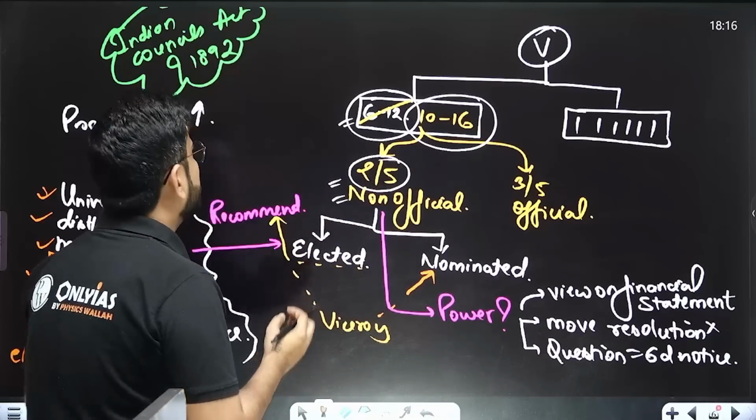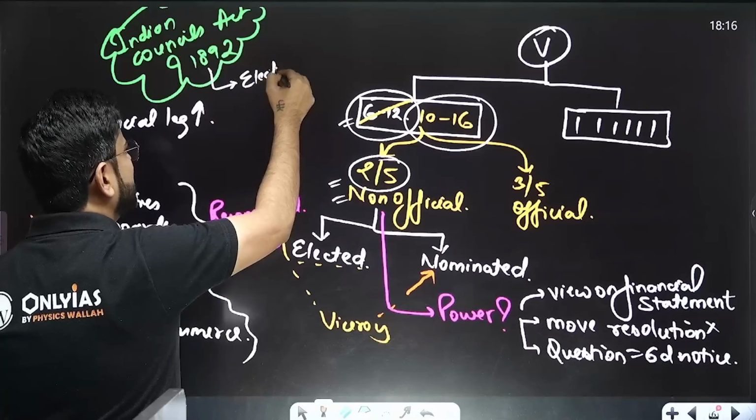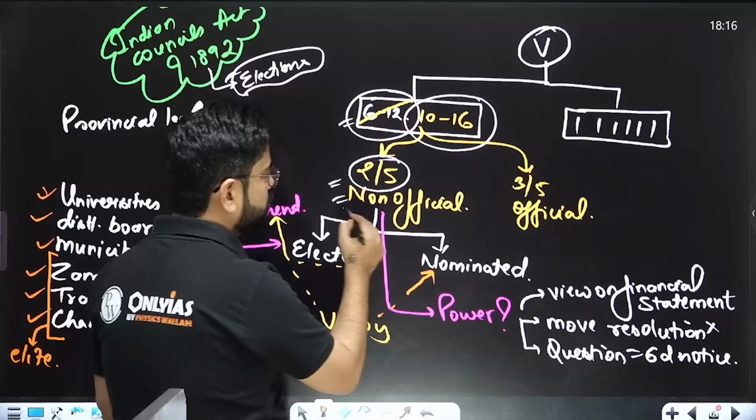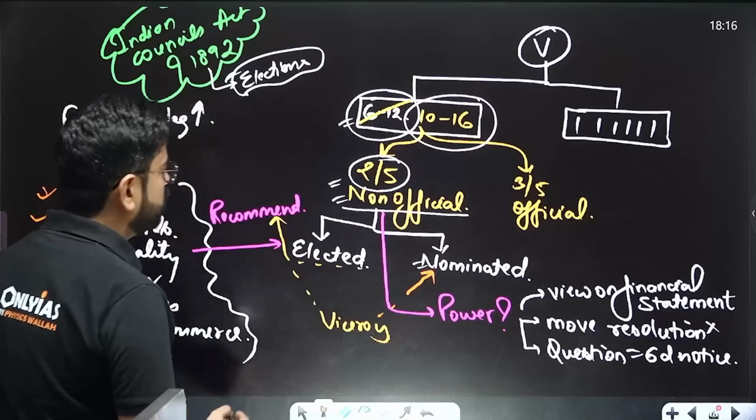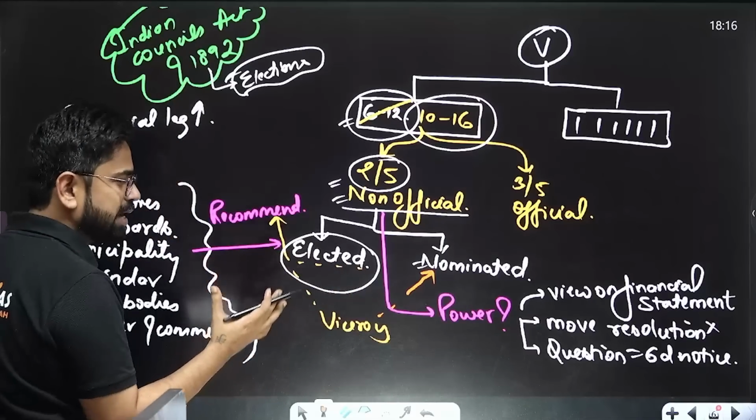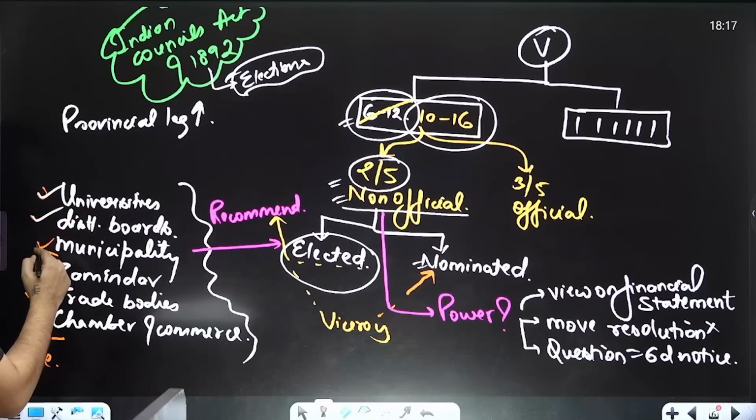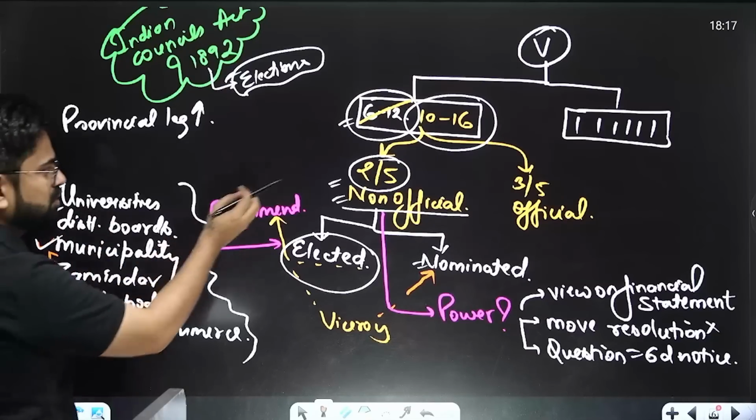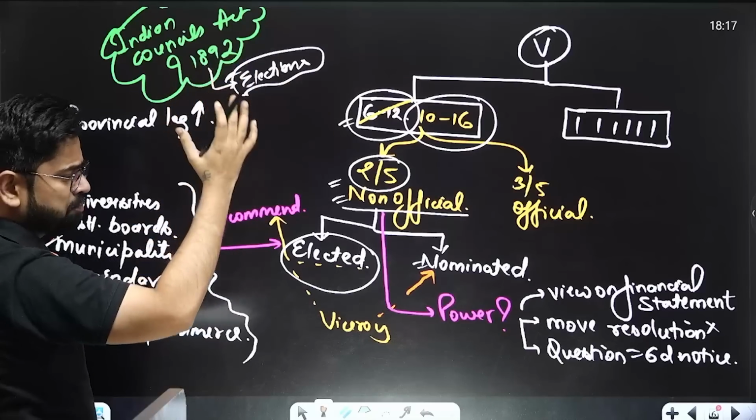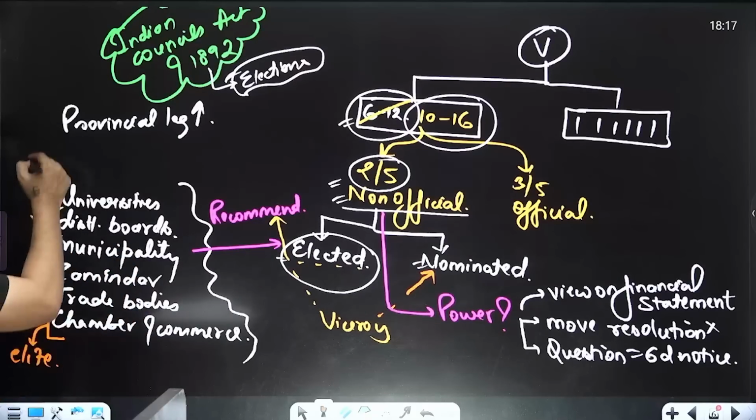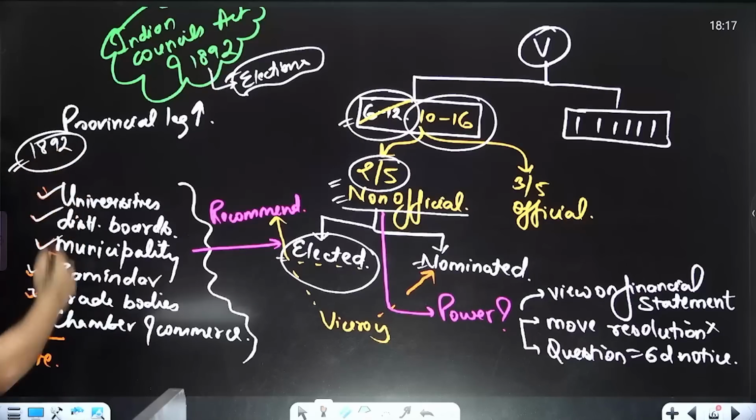The highlight of this act is elections. For the very first time, something sort of election was proposed over here. So these non-official members, few of them will be nominated, but few of them will be elected. It is called election, but actually it is not election. Actually what it means is that a few bodies like universities, district boards, municipalities, zamindars, trade bodies, chambers of commerce were supposed to recommend some names which had to be selected by the viceroy. So this is how this election process was being conducted. Still the power was in the hands of the viceroy, whether he wants that person inside or not. This was the Act of 1892.